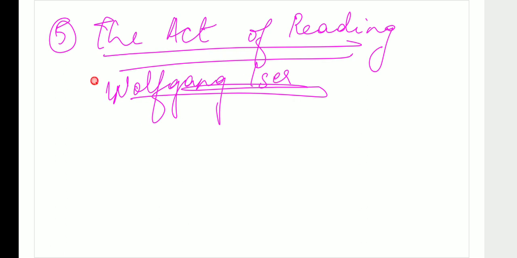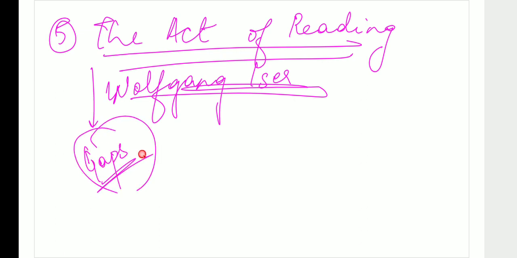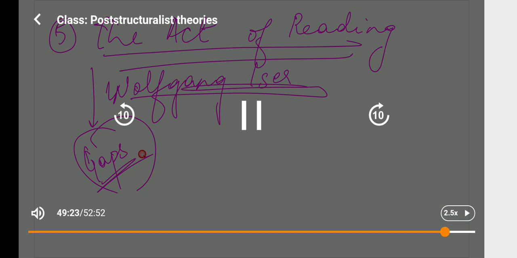Right? Iser said the text has gaps. Yes, of course. Implied reader, right? So all of these, actual reader, implied reader, are responses that he's giving. I will be asking you about these.